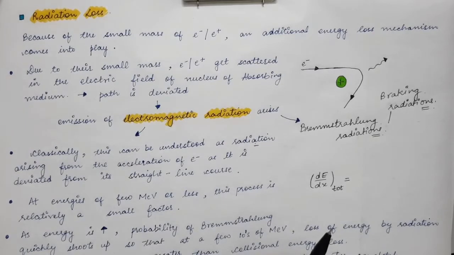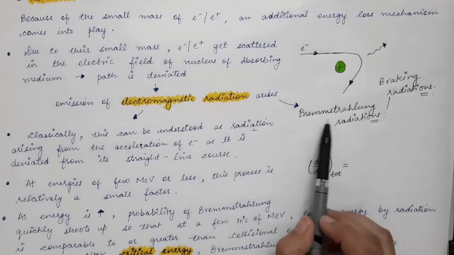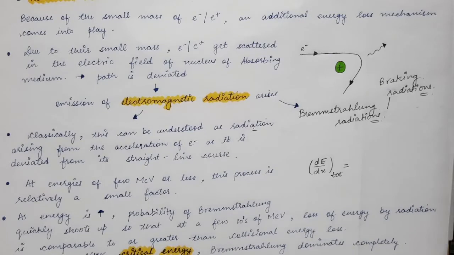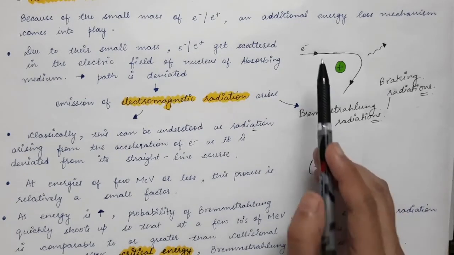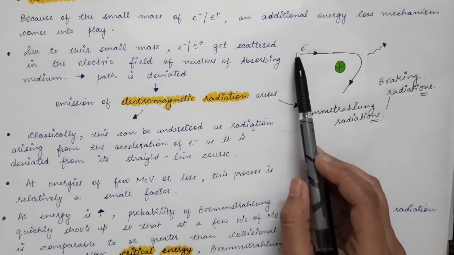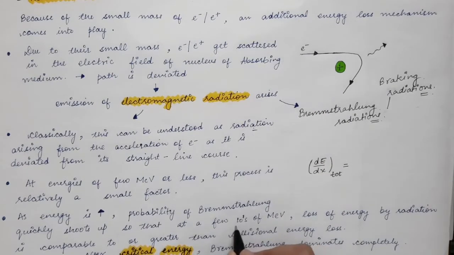The energy loss due to these Bremsstrahlung radiations is very small, so in that case this energy loss is not dominating. But as we increase the energy of the electron, and it becomes comparable to, or a few tenths of mega electron volt.